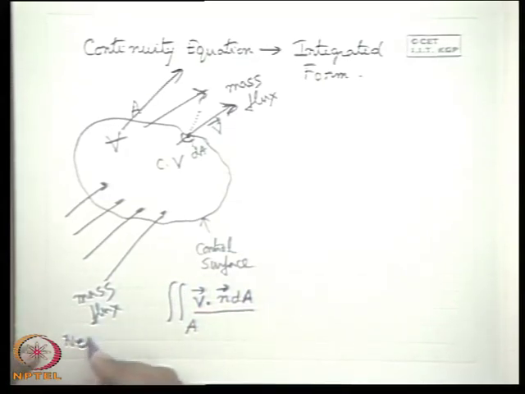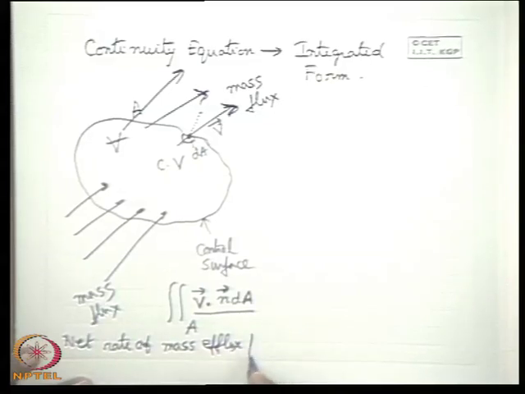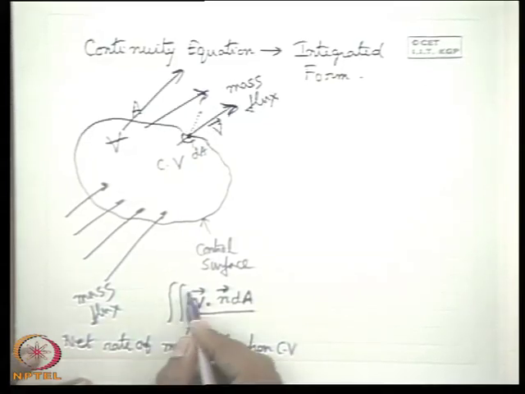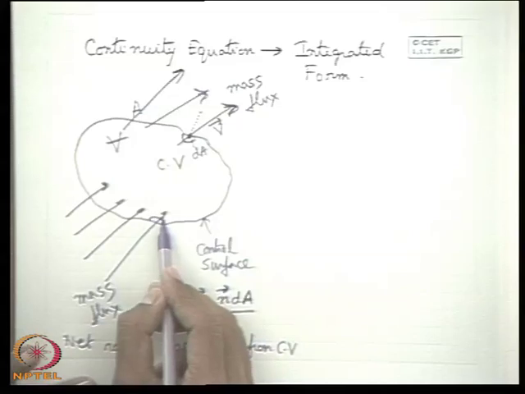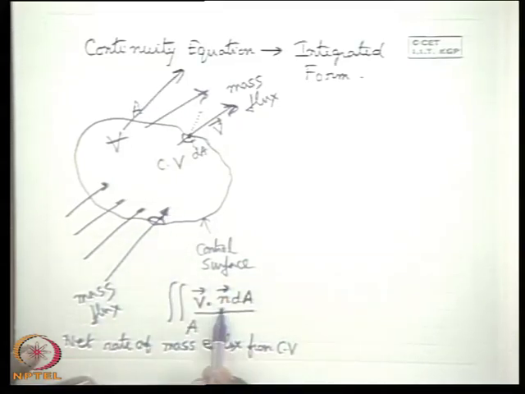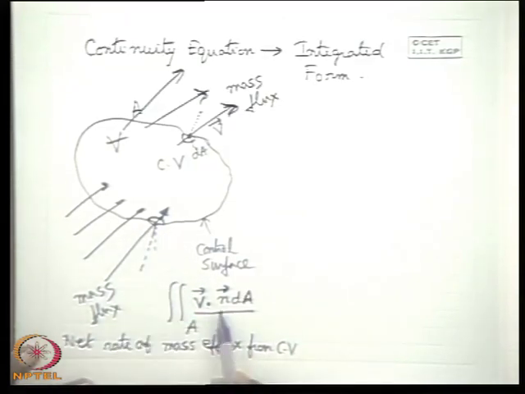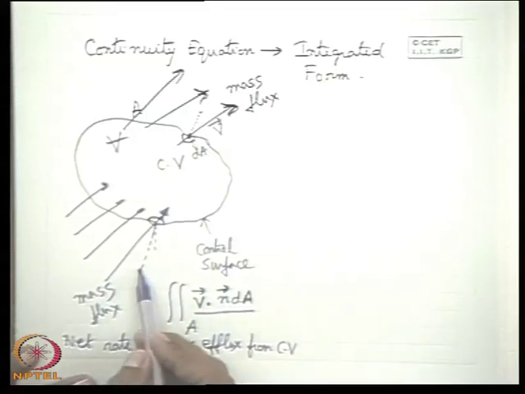Now if we consider an area where there is a mass influx, how is it indicated? In that case the velocity vector V and the normal direction, which is taken positive outwards, which is very important, will be in opposite directions, so there will be a negative sign.